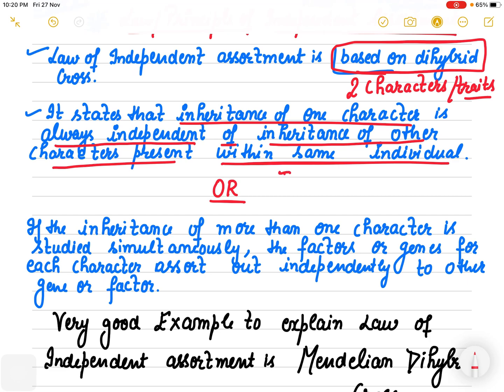Suppose I am taking one character as the height. You know that it can be either tall or dwarf, right? Now it is totally independent of the shape of the seed, which can be round or wrinkled.